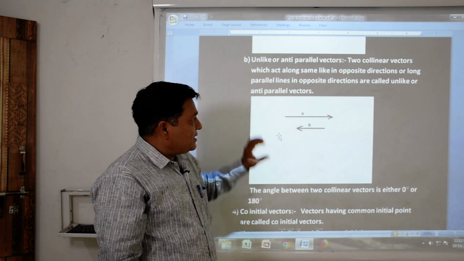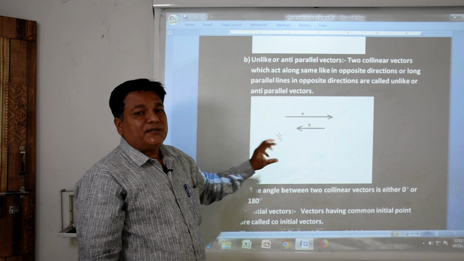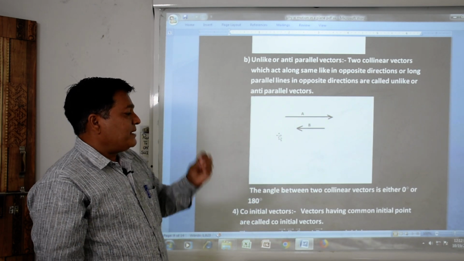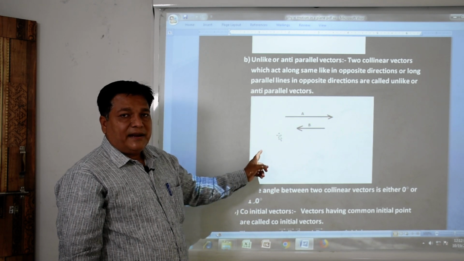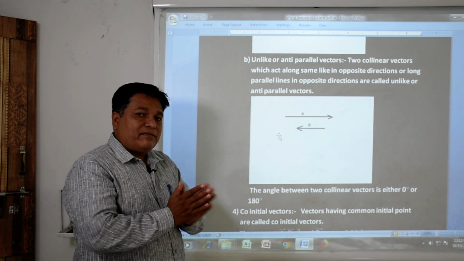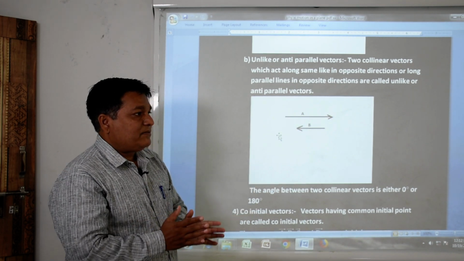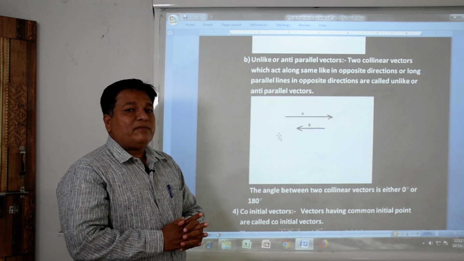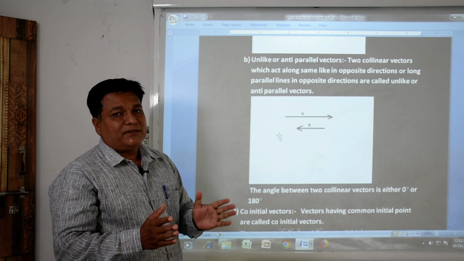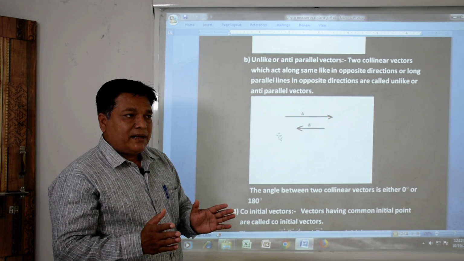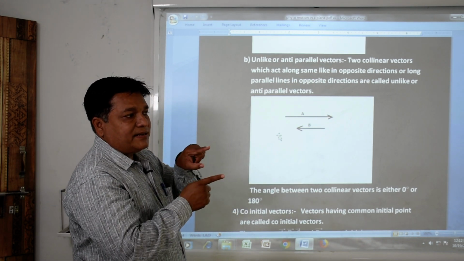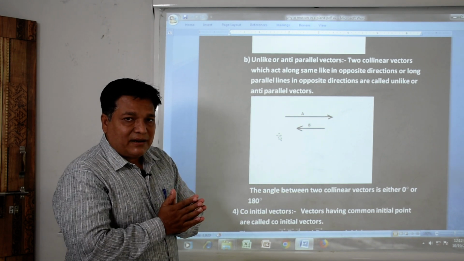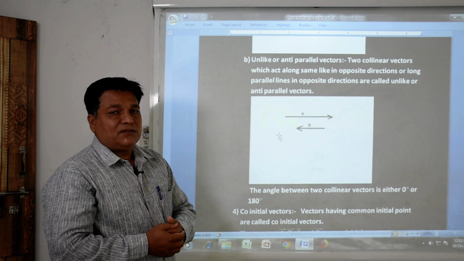Their directions are opposite. Such type of vectors are said to be anti-parallel vectors. What will be the angle between the collinear vectors? The angle between collinear vectors is either 0 degrees or 180 degrees, because parallel vectors move in the same direction, same line, and anti-parallel vectors move in opposite directions to each other.